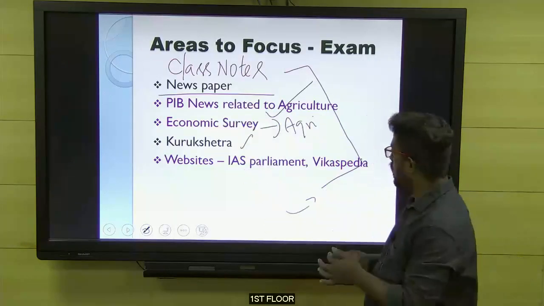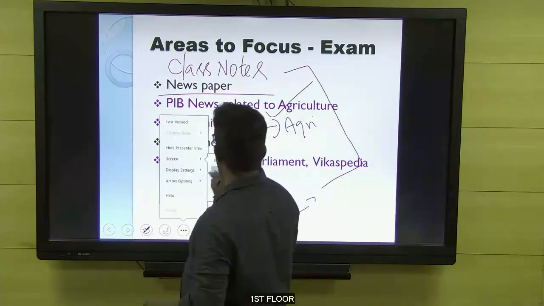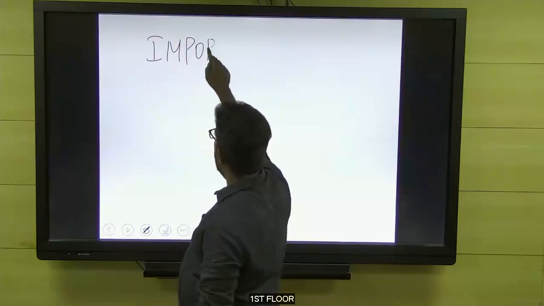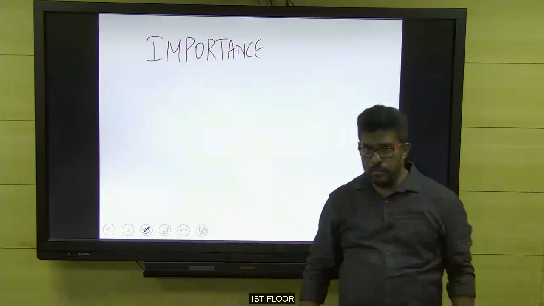Then we started with the importance of agriculture. For example, it provides food to the people, food security, and employment to the people, and it provides raw materials to the industries. Like that, we learned about the importance.